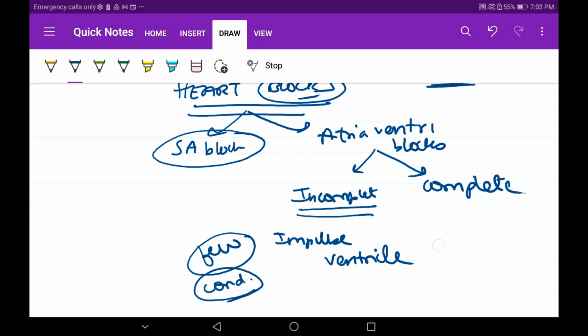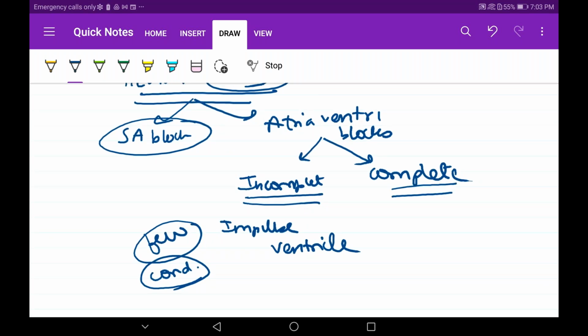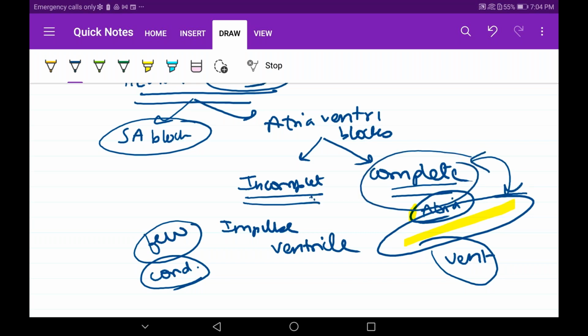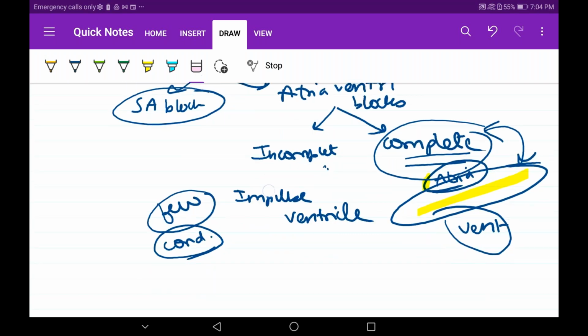But in complete heart block, the atria is doing its own function through the SA node. The atria is pumping separately, and the ventricle is pumping separately. Why? Because it's a complete block. Here you can specifically tell what block means. But in incomplete, it is more like 50-50. We'll see what the other types of blocks are.